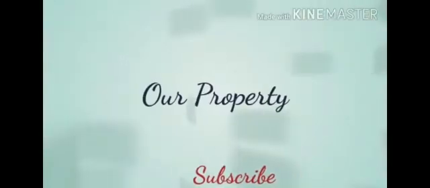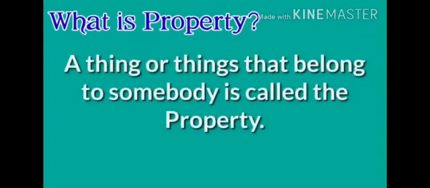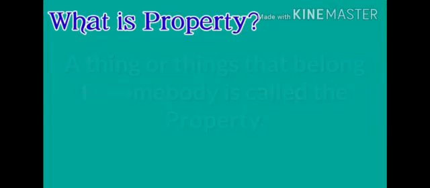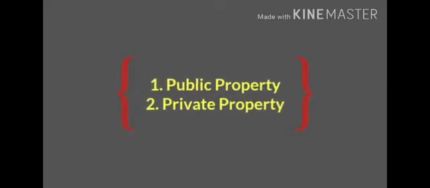Hello, second standard children. Today we are learning EVS, that is, our property. What is property? A thing that belongs to somebody is called property. Now, property can be divided into two types, that is public property and private property.